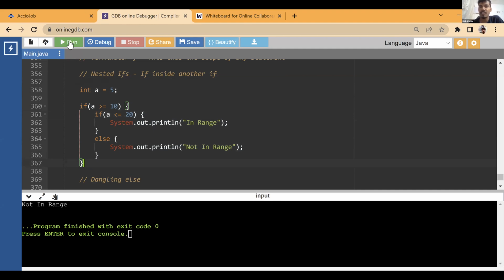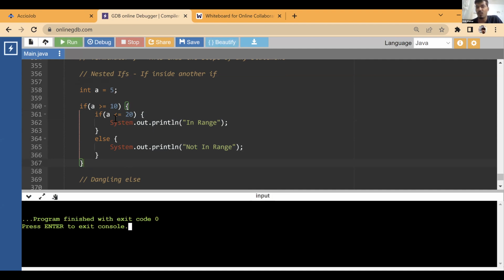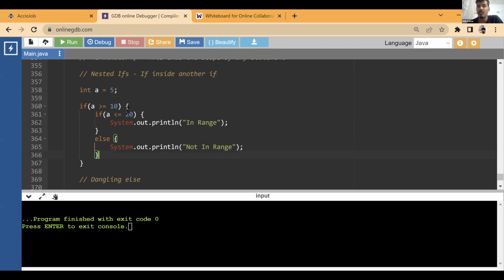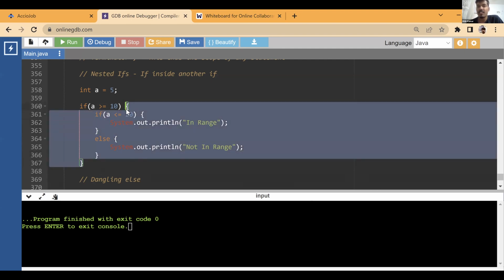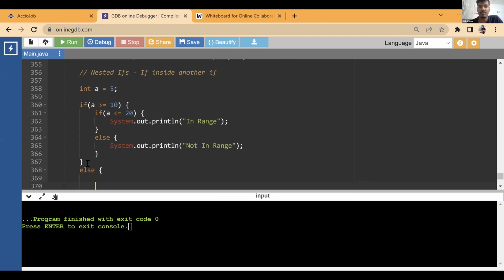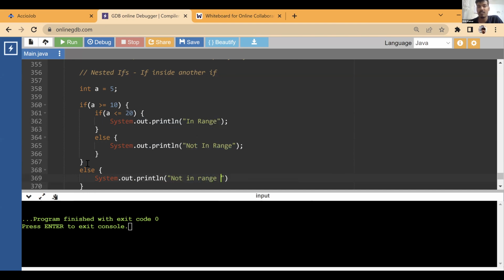So it will actually print nothing. Why? Because the first condition itself is false. So we don't ever enter into this and we don't ever run this inner if. Ye to hum kabhi run hi nahi kar rahe, right? We are not even running this thing ever. So if the first condition is false, we don't ever run this. Now we go to the else part. And here, let's say we print here not in range.